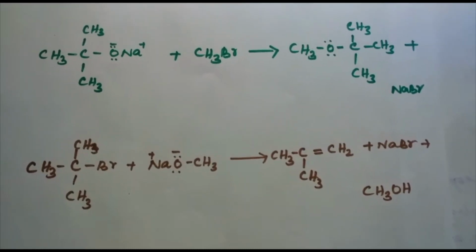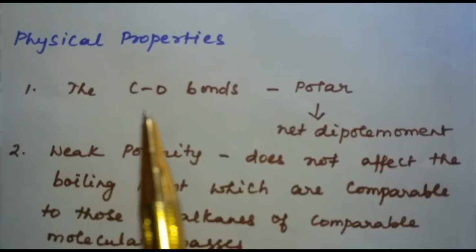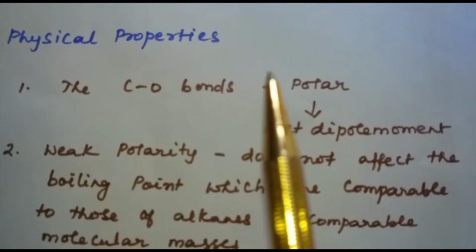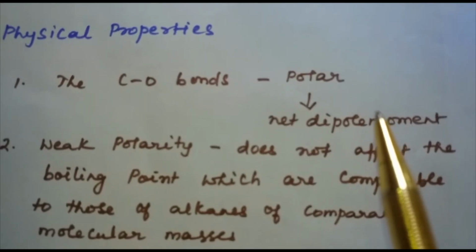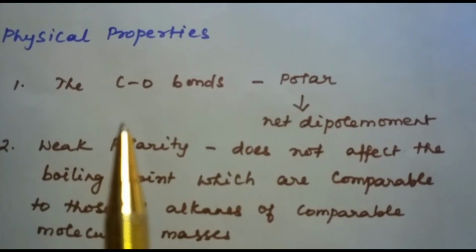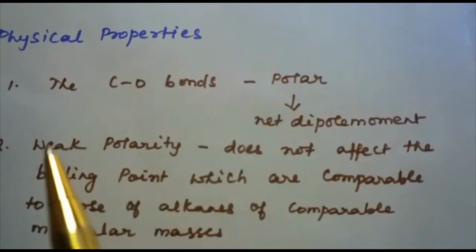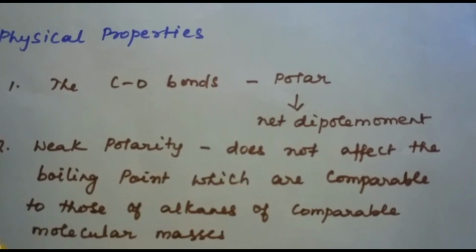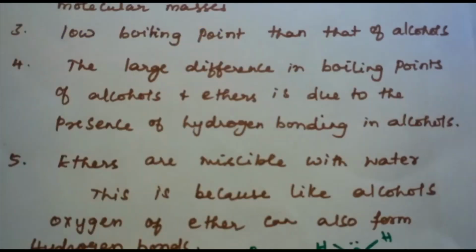Next is physical properties. If you see the physical properties of ethers, the C-O bonds in ethers are found to be polar in nature. That's why they have a net dipole moment. The polarity is found to be weak in nature, so it does not affect the boiling point of ethers, which can be compared with that of alkanes of comparable molecular masses.